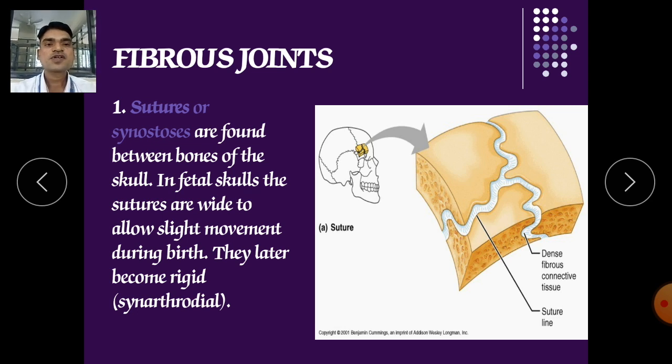Now we will start from the first class. It is called fibrous joints. They contain the sutures, also called synarthrosis. They are found between the bones of the skull. In the skull there are various lobes available, for example frontal lobe, parietal lobe, temporal lobe, and occipital lobe. These are well connected with these sutures. The sutures are made of fibrous material. They are very firm, and we cannot move these sutures.